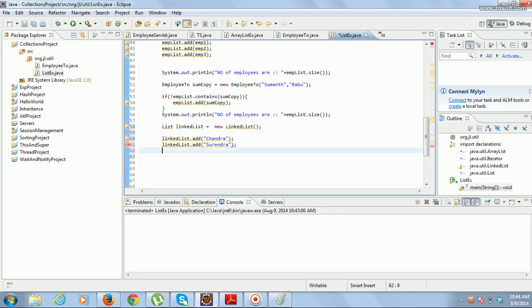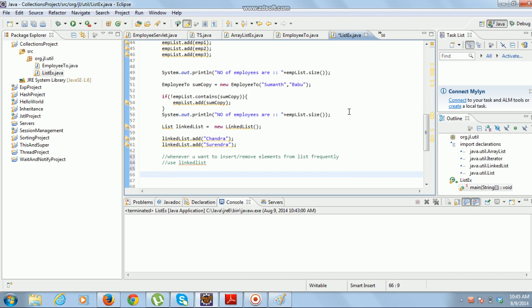See, the advantage of linked list is that whenever you want to insert or remove elements from a list frequently, use linked list.